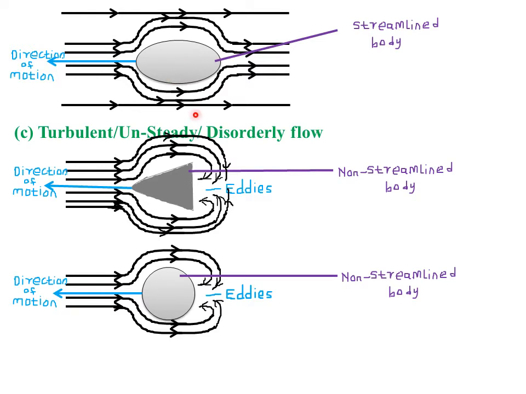But bodies will be considered non-streamlined if they offer a lot of resistance to the flow of that particular fluid. So for example, in this particular diagram here, this is still a streamline flow. Why? Because particles are still flowing in the same path and at the same speed at any given time.